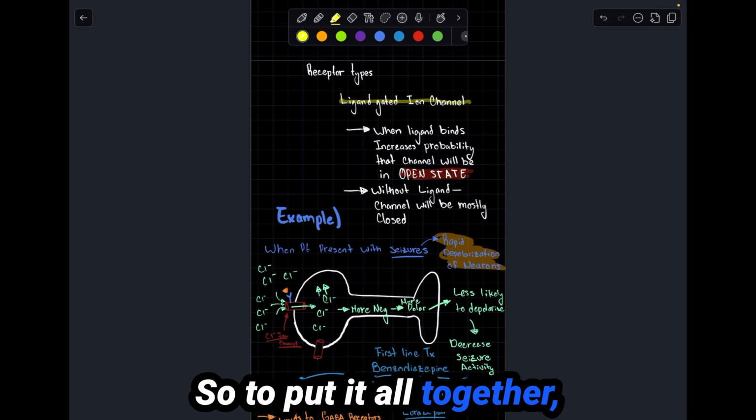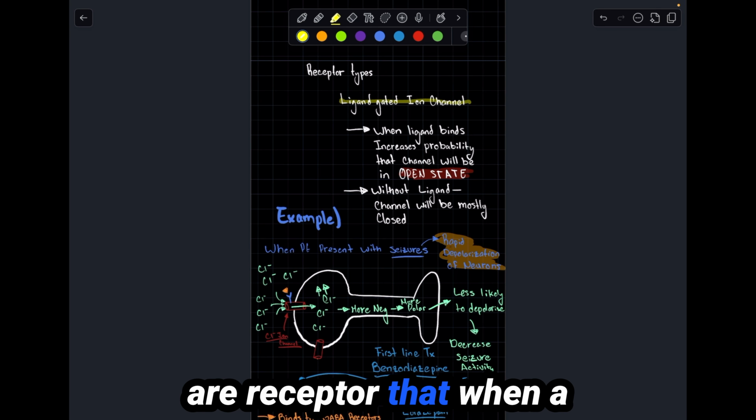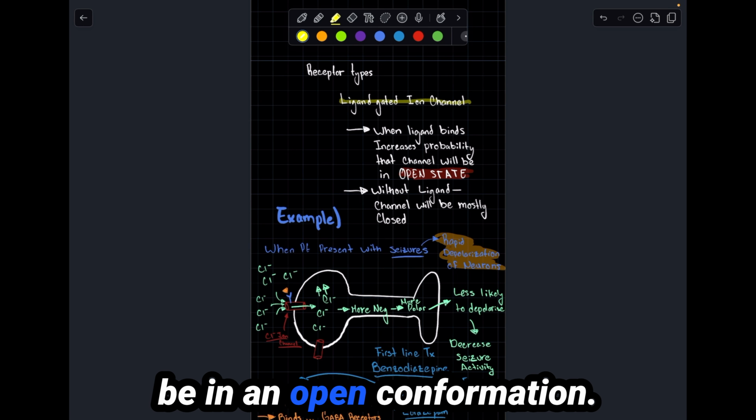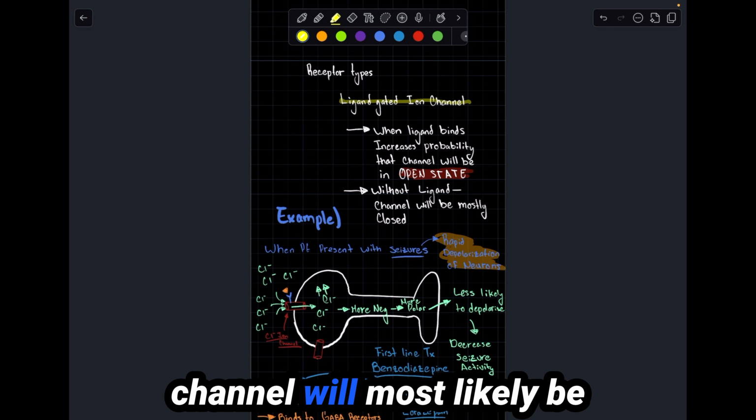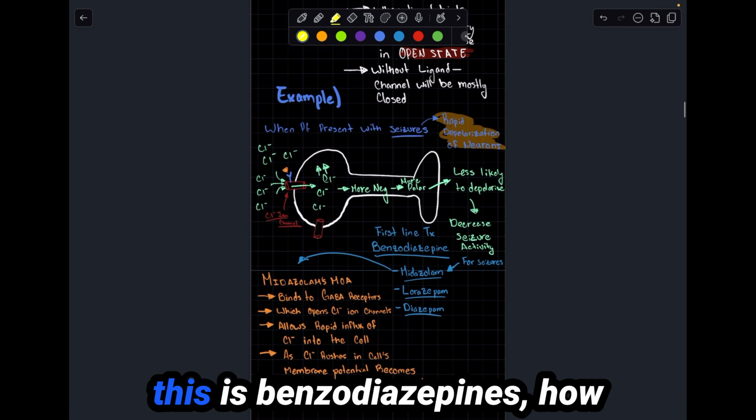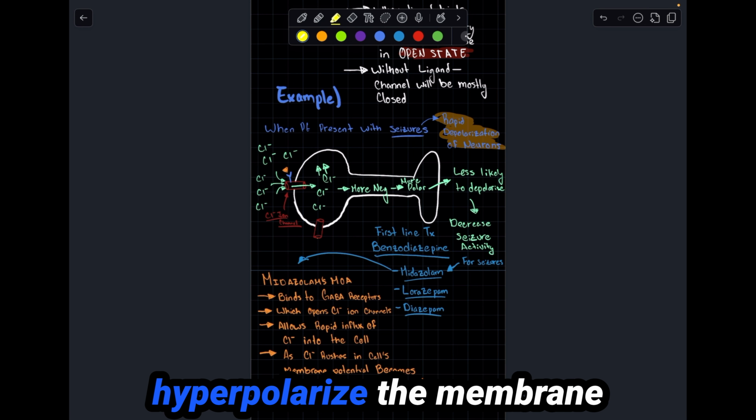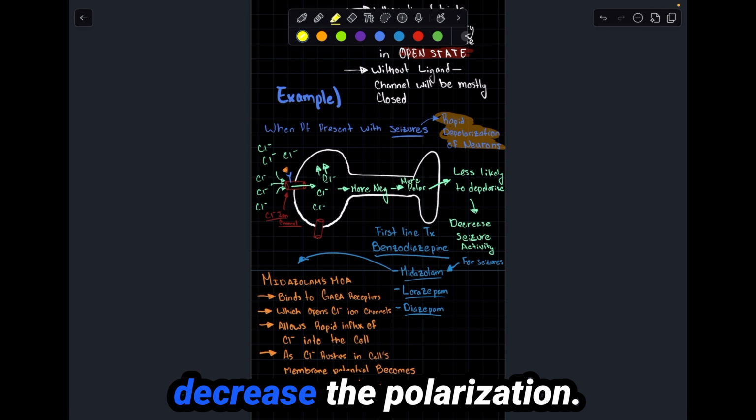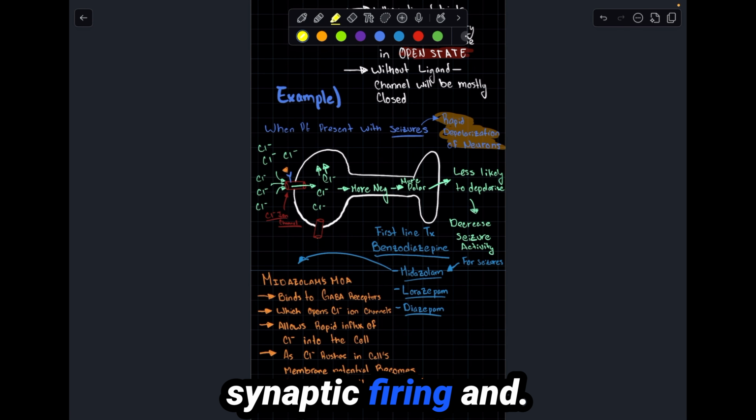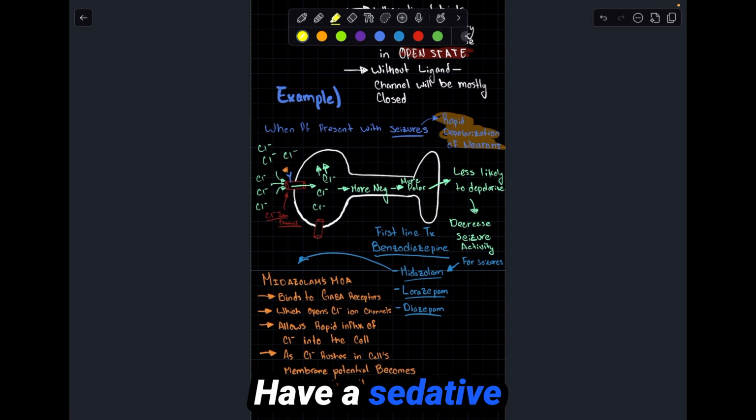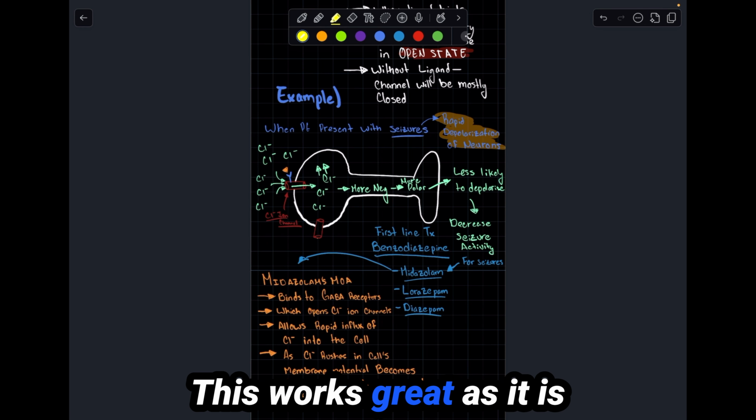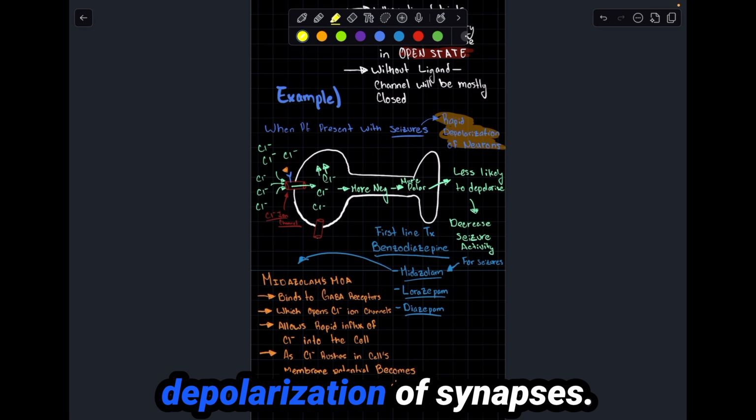So to put it all together, ligand-gated ion channels are a receptor that when a ligand binds increases the probability the channel will be in an open conformation. Without the ligand, the channel will most likely be closed. A good example of this is benzodiazepines, how they bind to GABA receptors and open chloride channels to hyperpolarize the membrane potential of the cell and decrease the depolarization, therefore decreasing synaptic firing and having a sedative property. In seizures, this works great, as it is rapid and uncontrolled depolarization of synapses.